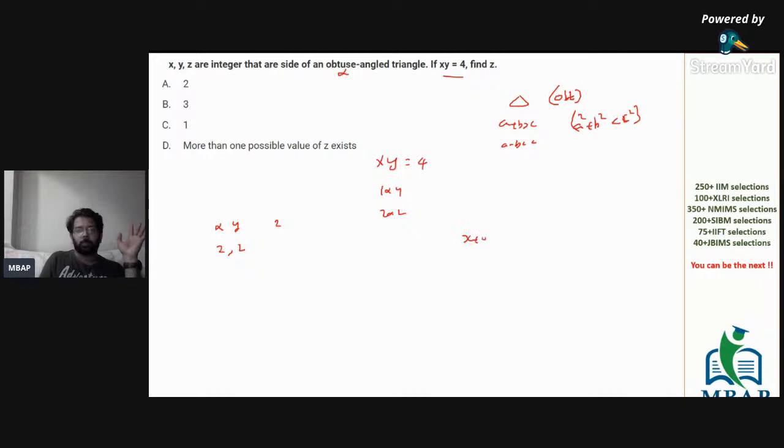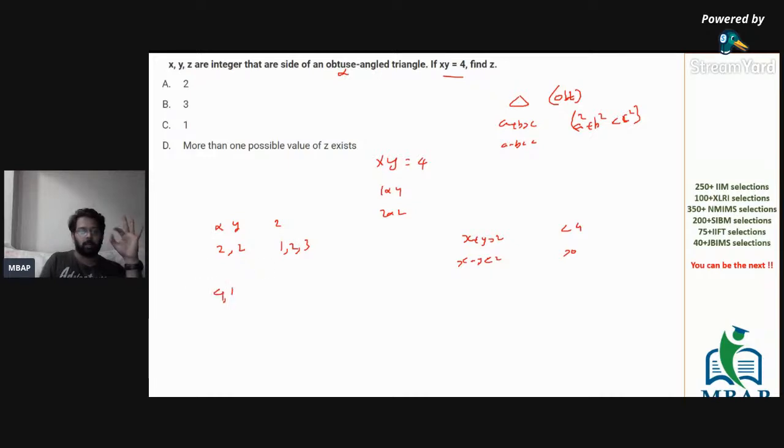So we are seeing x plus y more than z, x minus y less than z. So 2 plus 2 is 4, so we are looking at a set of values which is less than 4, and 2 minus 2 is 0, looking at more than 0. So between 0 and 4, how many values are possible? 1 is possible, 2 is possible, and 3 is possible. There are only 3 values possible.